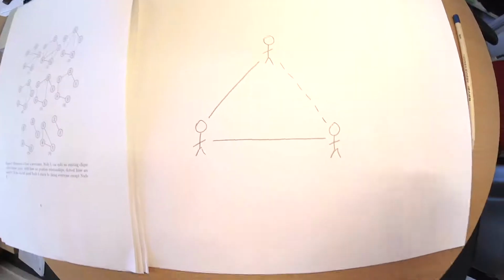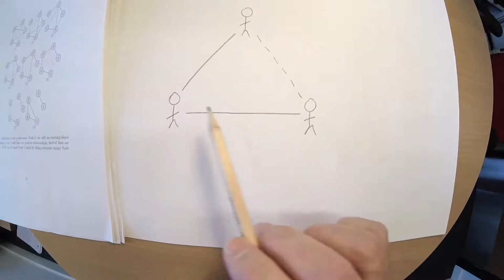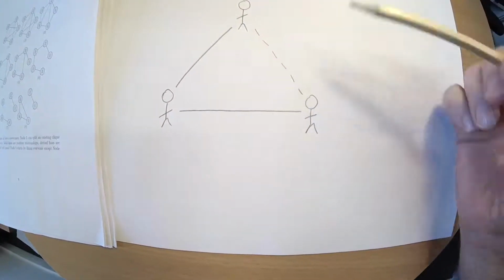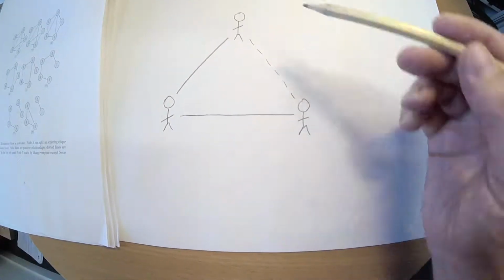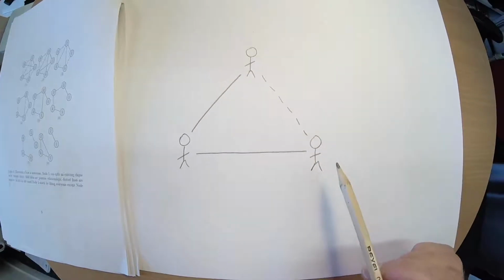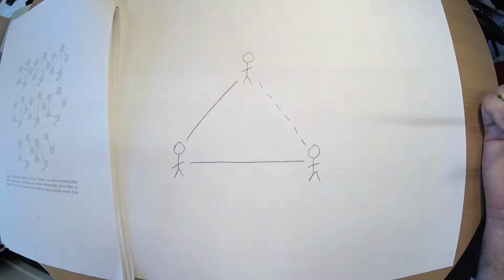Now, to see how a newcomer might cause a split, here we have a newcomer, here's an existing relationship. The newcomer likes this person but doesn't like this person, which gives this person a problem, because now he has got 2 friends that don't like each other. He has to either ditch this person as a friend or convince these 2 to start to like each other.